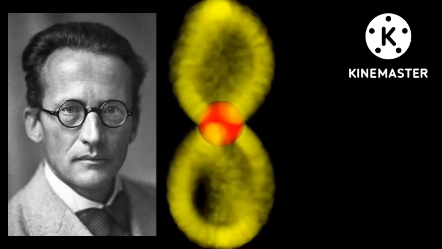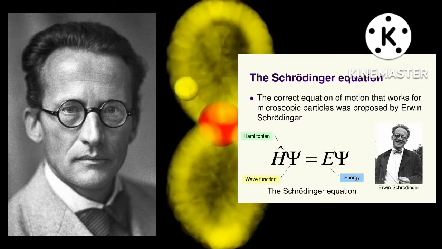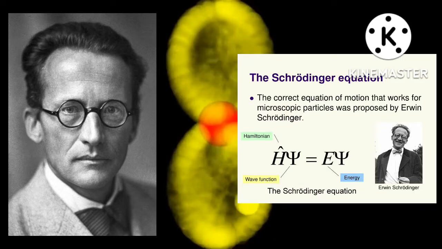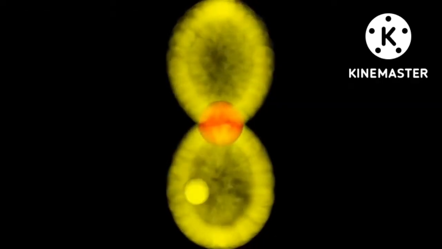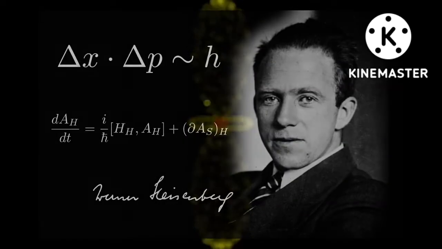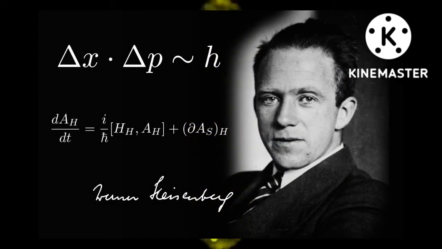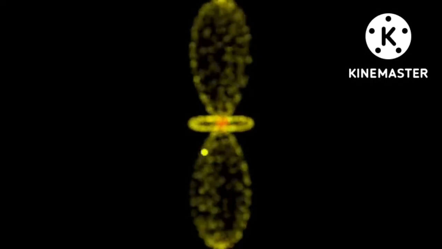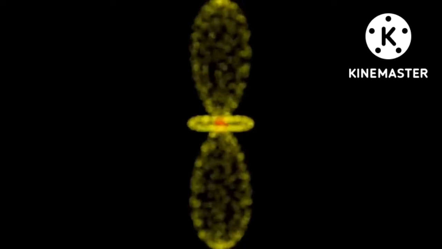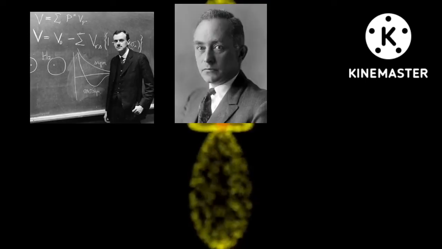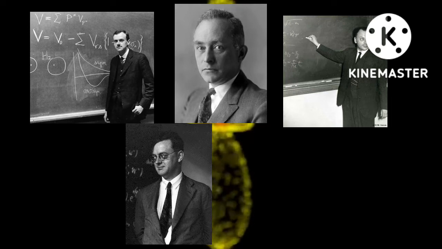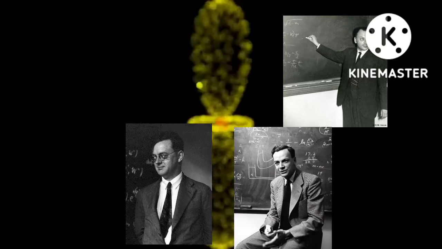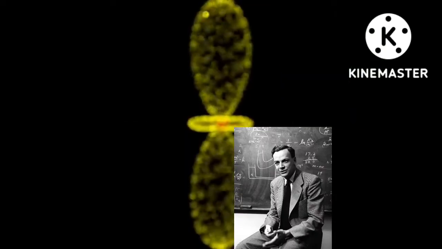Erwin Schrödinger in 1926 developed the wave equation, which gives the probability of finding a particle at any point in space and time. German physicist Werner Heisenberg in 1927 proposed the Heisenberg uncertainty principle, which stated that it is impossible to measure the exact position and momentum of quantum particles simultaneously. Other physicists such as Paul Dirac, Max Born, Wolfgang Pauli, Pascual Jordan, and Richard Feynman are the most influential figures in the development of quantum mechanics.